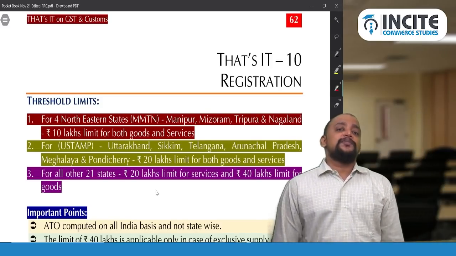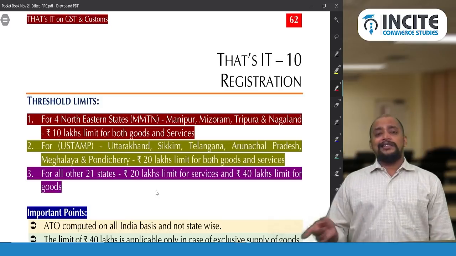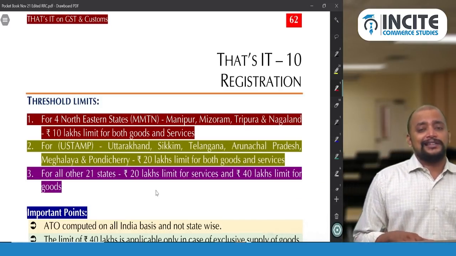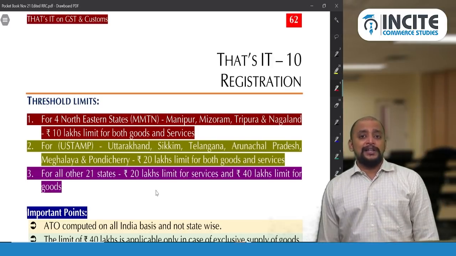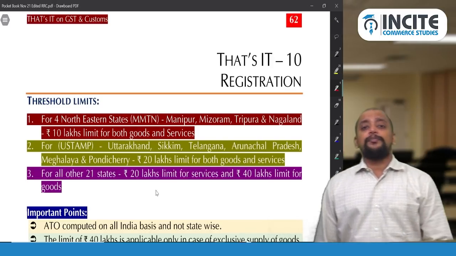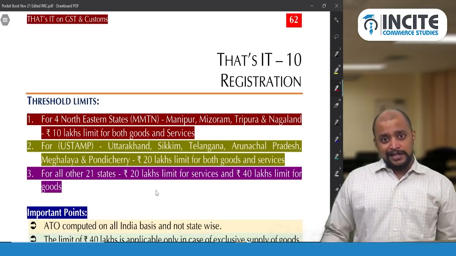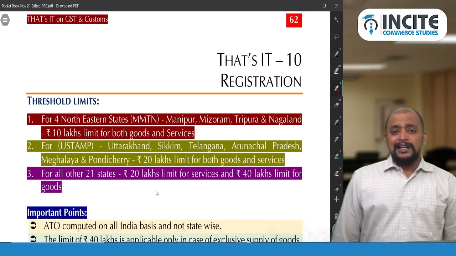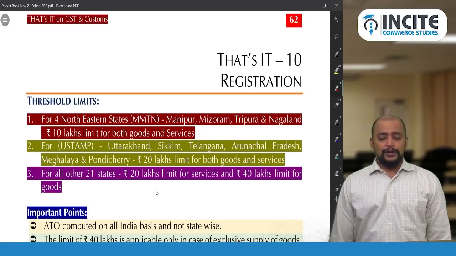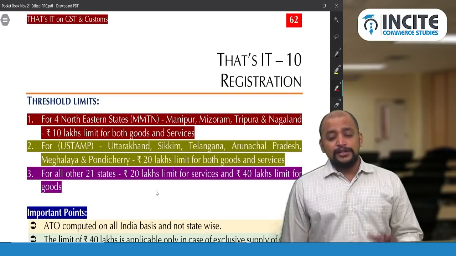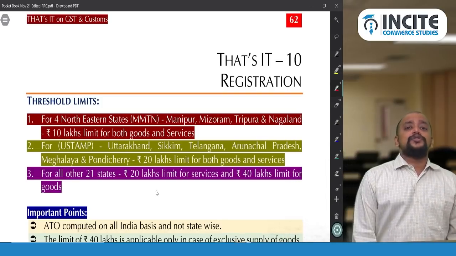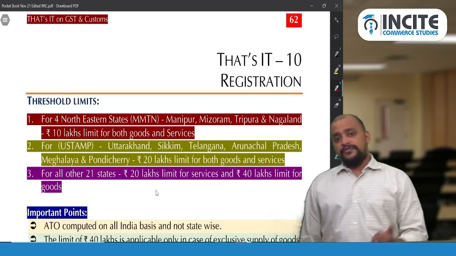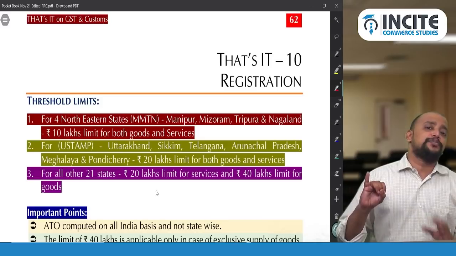And suppose I am doing business in only one state, and that one state is in U STAMP. What is U STAMP? U for Uttarakhand, S for Sikkim, T for Telangana, A for Arunachal Pradesh, M for Meghalaya, and P for Puducherry. If I am doing business in any one of these states, the applicable threshold limit will be 20 lakhs, be it goods or services or both. So MMTN 10 lakhs and U STAMP 20 lakhs.